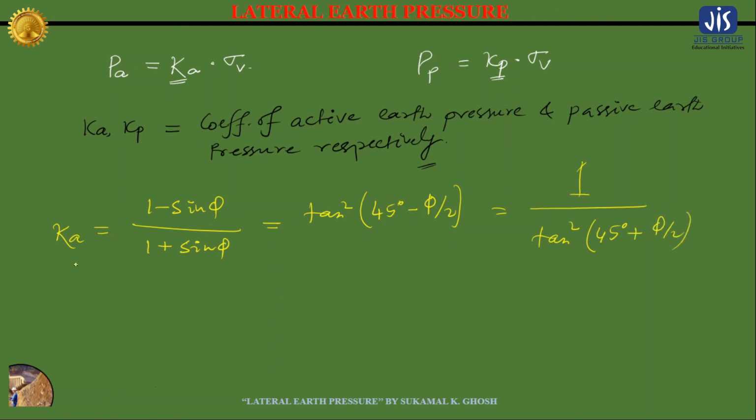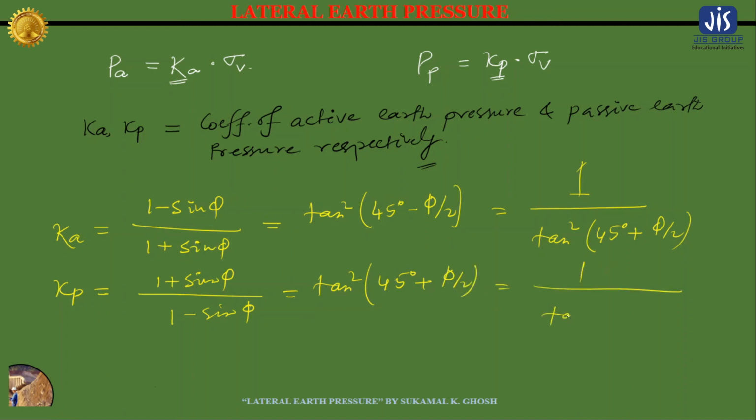And the Kp, the coefficient of passive earth pressure, can be given by 1 plus sin phi divided by 1 minus sin phi, which can also be written as tan square of 45 degree plus phi by 2, which is equal to 1 divided by tan square of 45 degree minus phi by 2.